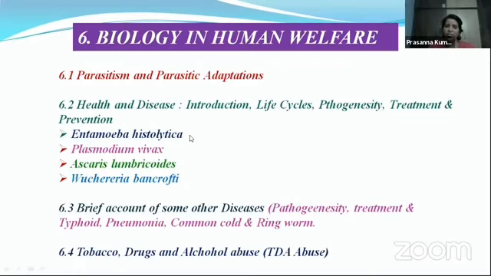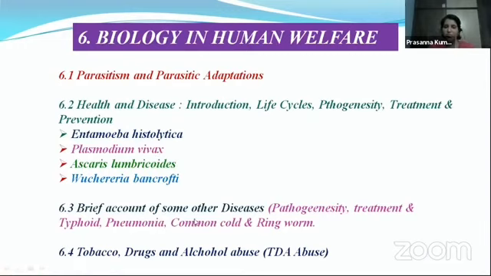Entamoeba histolytica belongs to the phylum Protozoa. Plasmodium vivax is also a protozoan. Ascaris lumbricoides is a nematode, and Wuchereria bancrofti is also a nematode. So these last two parasites are roundworms, whereas the first two parasites are protozoans.